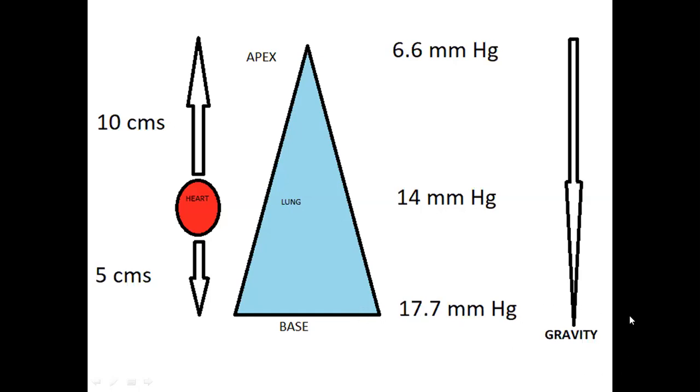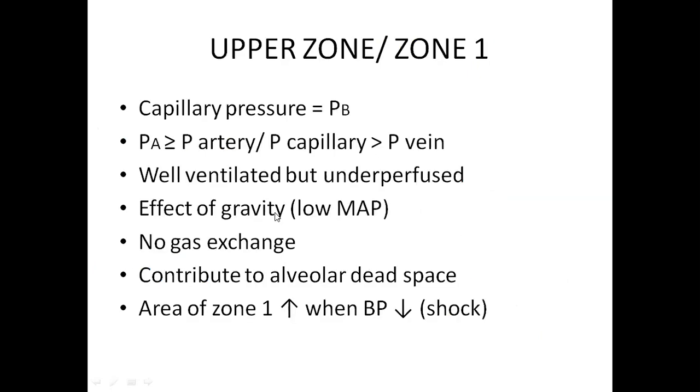So this is the effect of gravity. From apex to base, the mean arterial pressure increases. Depending on this circulation, we divide the lung into 3 zones: upper zone, middle zone, lower zone, zone 1, zone 2 and zone 3. So in the upper zone, the capillary pressures are mainly equal to the barometric pressures.